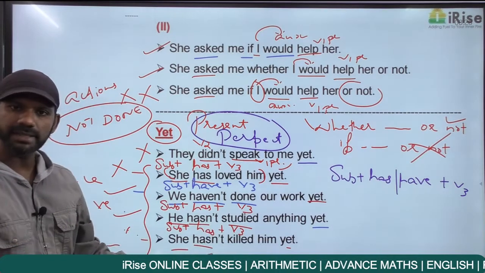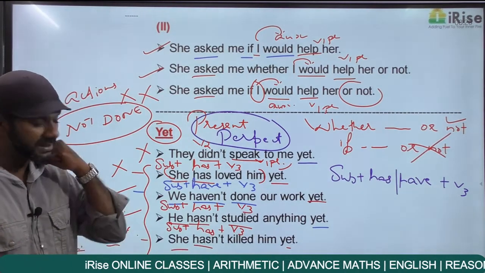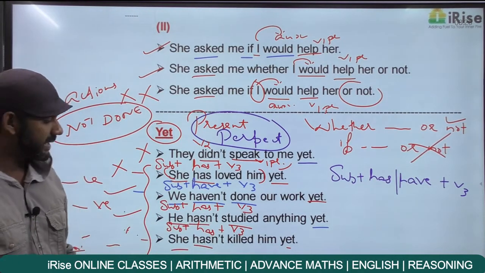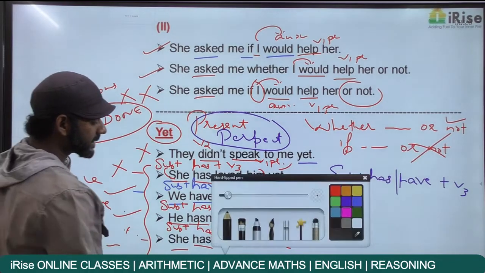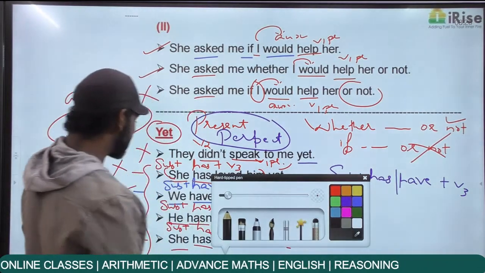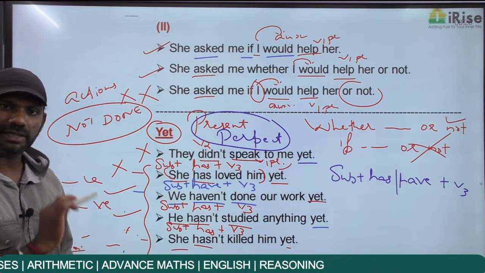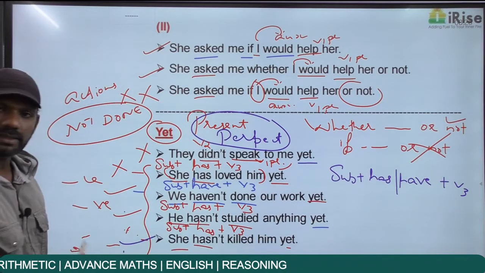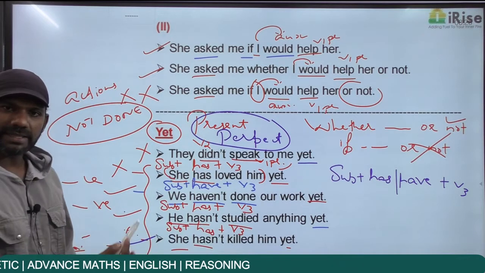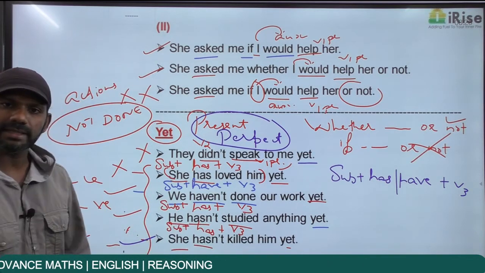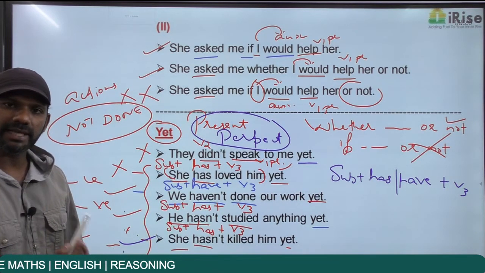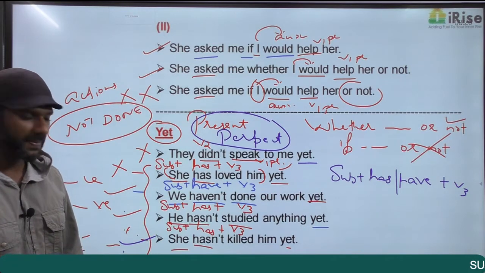Come to the last statement here. She hasn't killed him yet. Now, she hasn't killed him means the sentence talks about an action that is not done, and yet is for actions that are not done. This statement is grammatically fine. Now my question is, she hasn't killed him yet: is this statement negatively charged or positively charged?